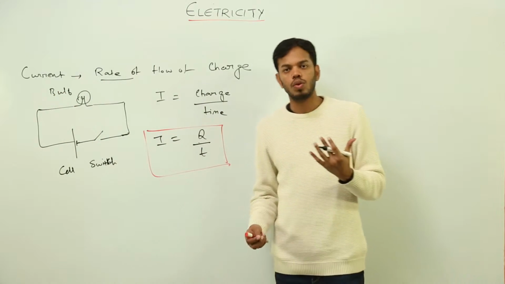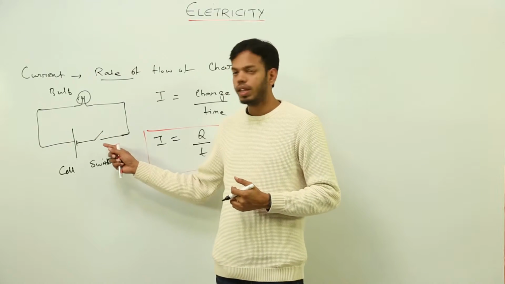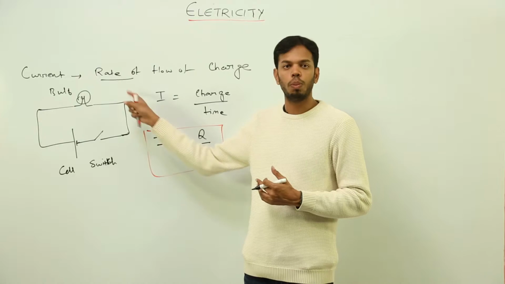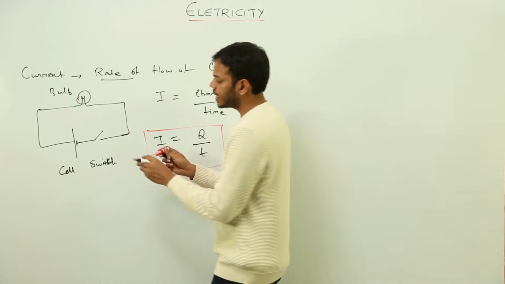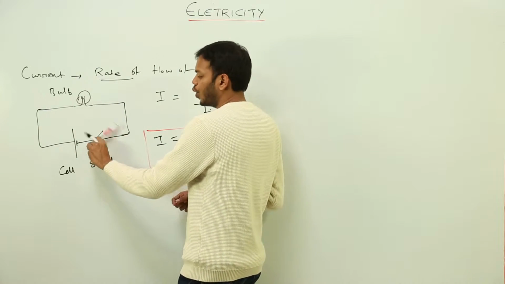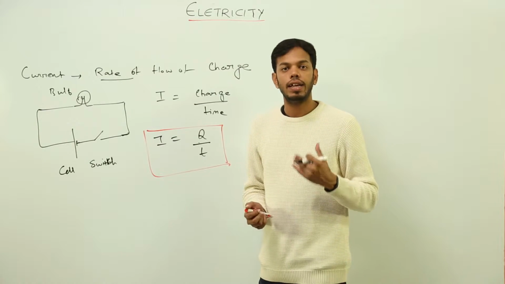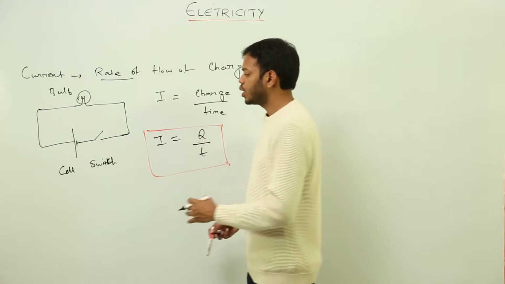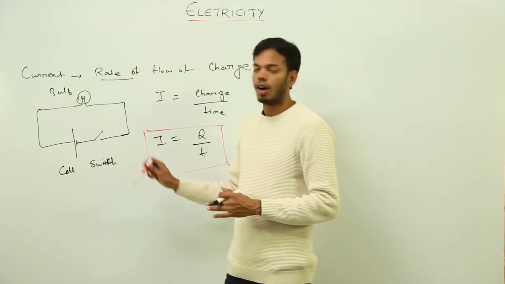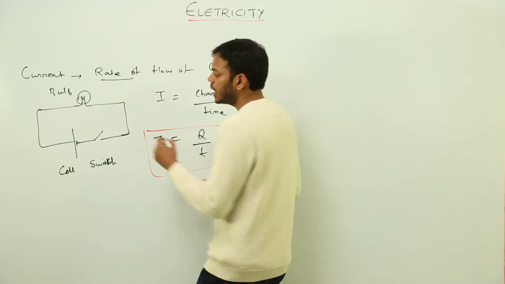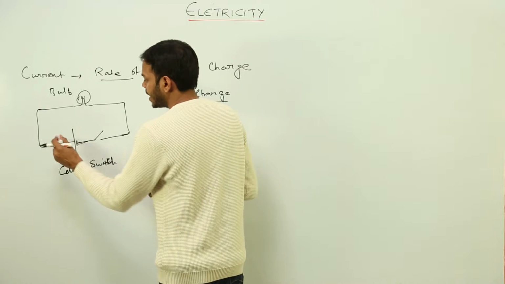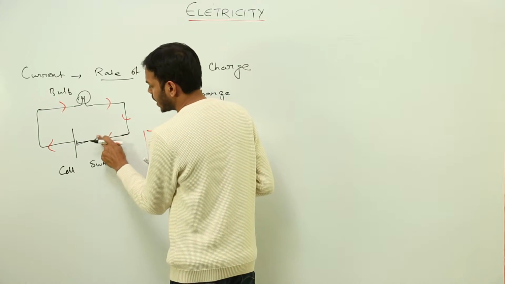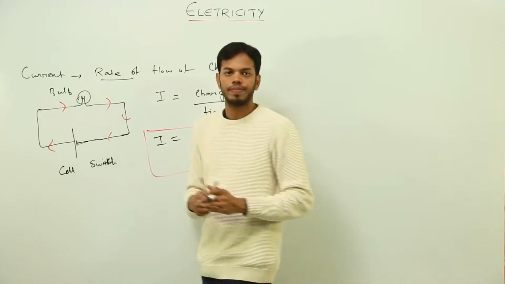Now, all of us know that right now it is an open circuit. Open circuit means the circuit is not complete, it's broken or open in a part. But if I close the circuit, closing the circuit means I'm switching it on. So when I switch on this device, or when I close the circuit, what will happen? Current will flow in the circuit and the bulb will glow, right? If the circuit is switched on.